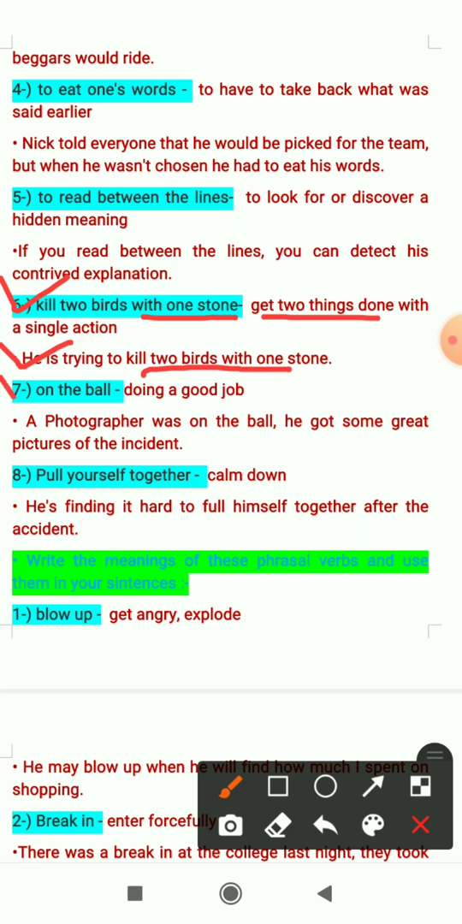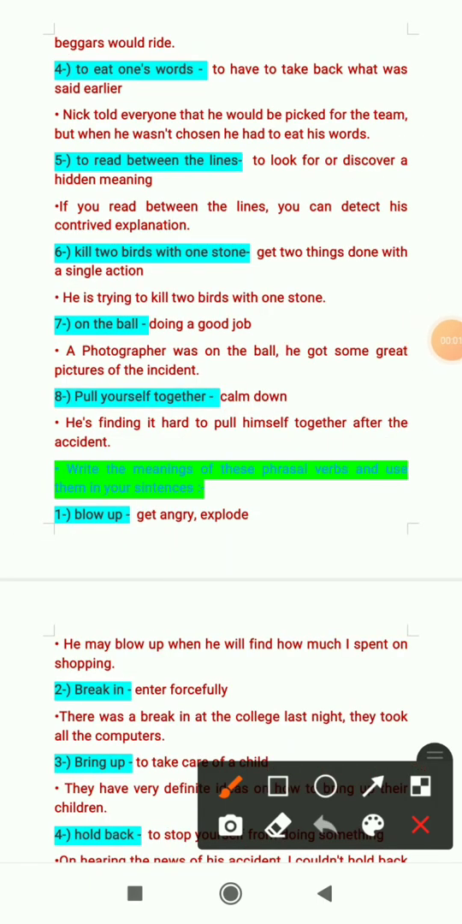Seventh one is on the ball. It means doing a good job. Sentence is a photographer was on the ball. That means a photographer was doing well. He got some great pictures of the incident. Eighth one is pull yourself together. Meaning is calm down. Sentence will be he is finding it hard to pull himself together after the accident. That means he is finding it hard to calm down after the accident.